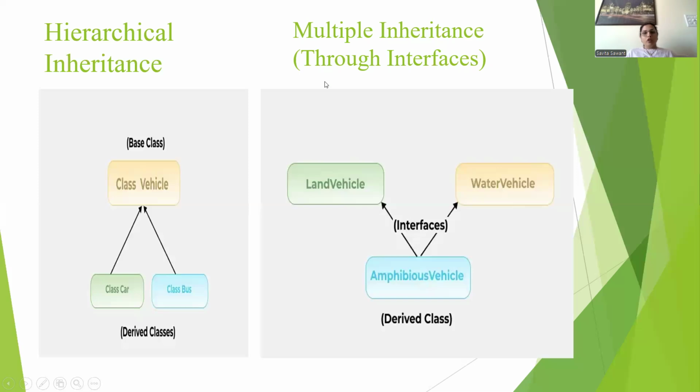It is not possible to implement multiple inheritance in Java using the extends keyword, so we can make use of interfaces. With the help of interfaces, we can implement multiple inheritance in Java, and for that we use the implements keyword.